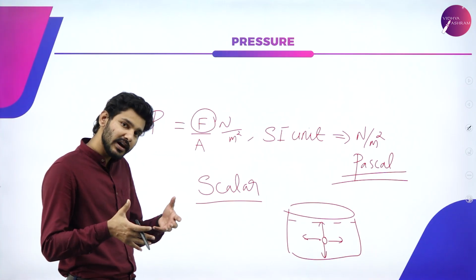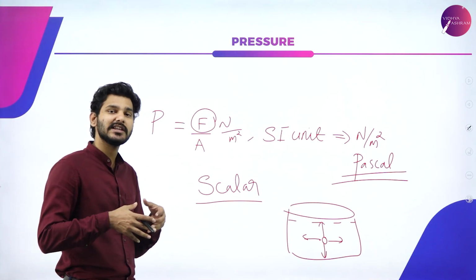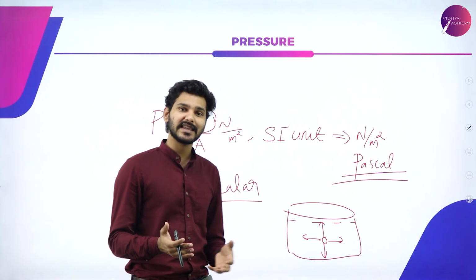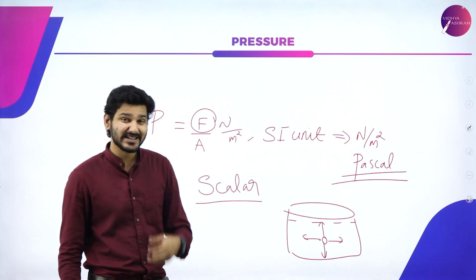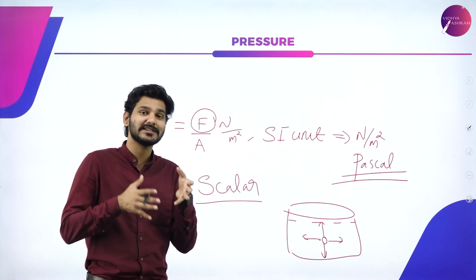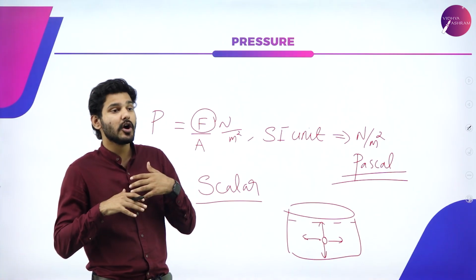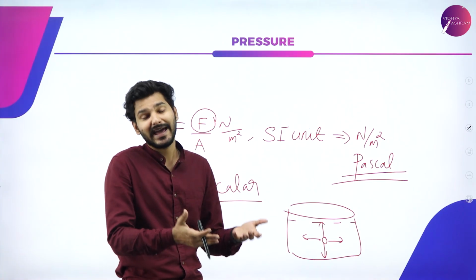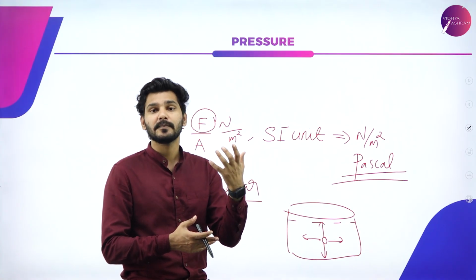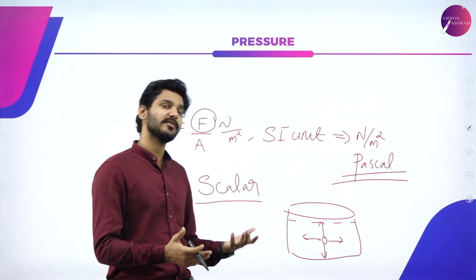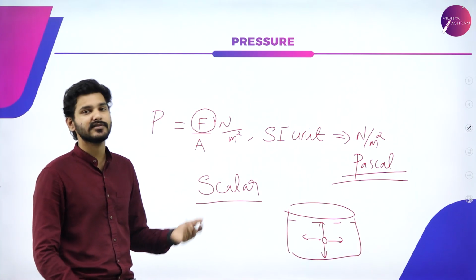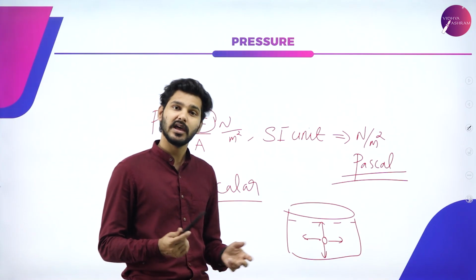So in the bulk, the molecule is not experiencing a force in any specific direction. Hence, we cannot say there is a specific direction for pressure to be applied. That is why we say pressure is a scalar quantity, and it is found through the equation force divided by area.